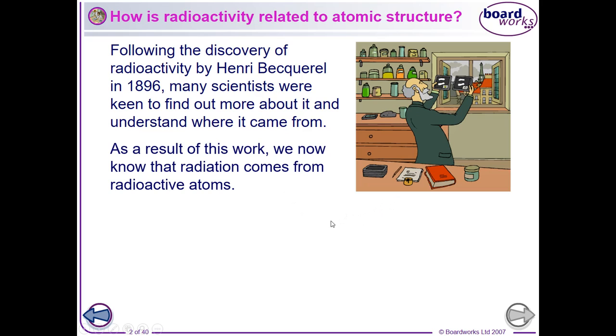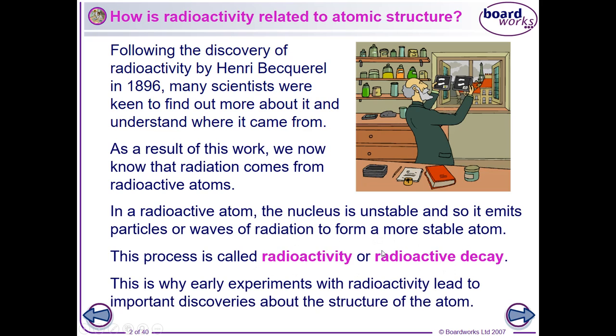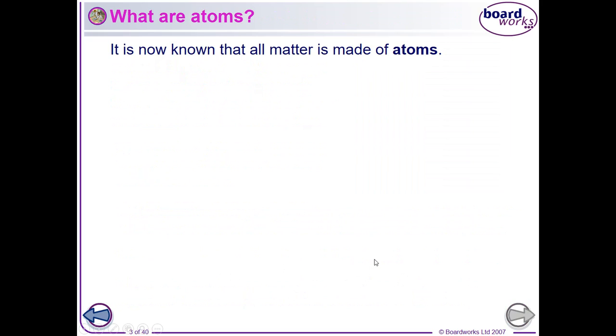Other famous scientists that worked on this were Marie Curie and her husband. Now, in radioactive atoms, the nucleus is not stable, and it will break down, or decay is a better word in physics, and when it does that, it gives out a particle or waves of radiation, and then it will become a more stable atom. This process we call radioactivity or radioactive decay, which is what this topic is all about. Early experiments with radioactivity led us to find out what the structure of the atom is.